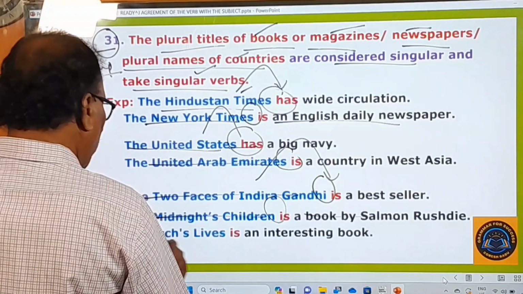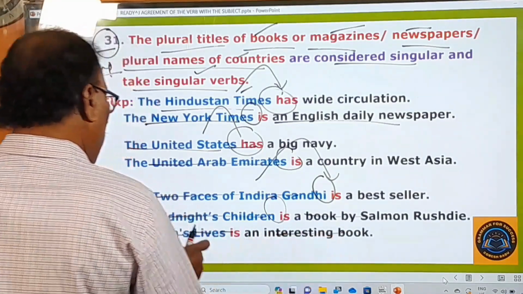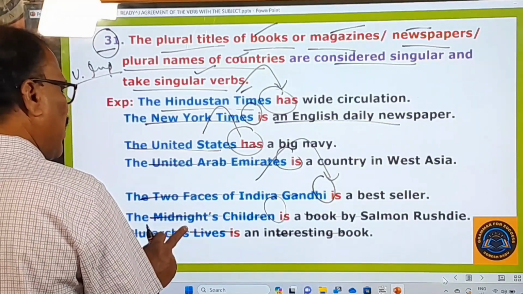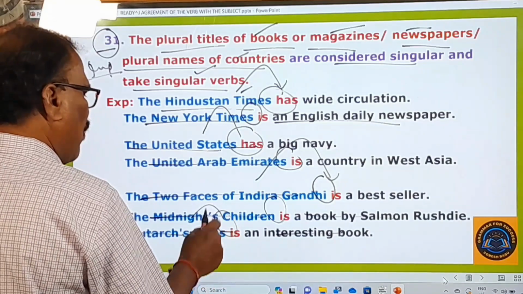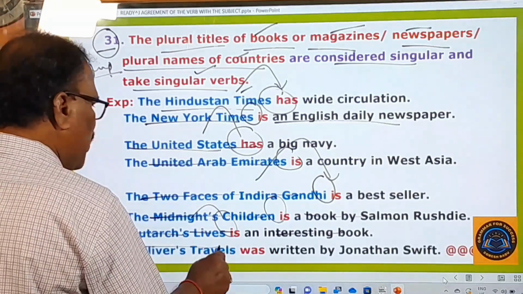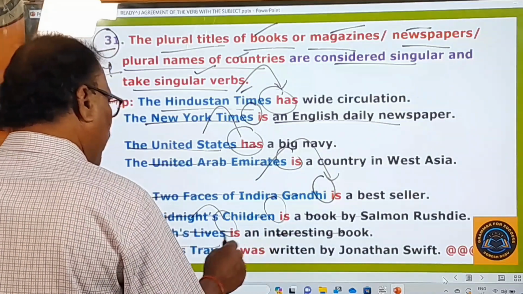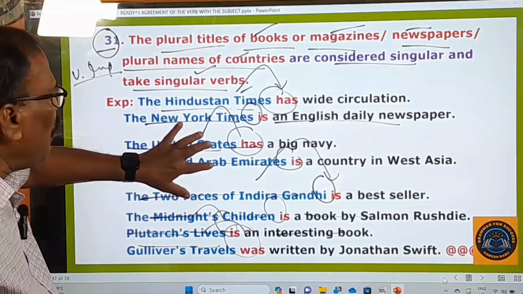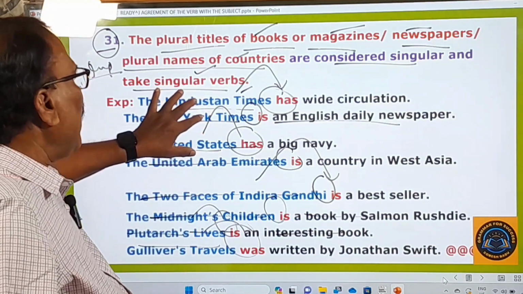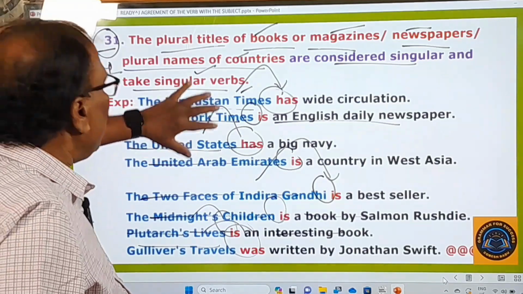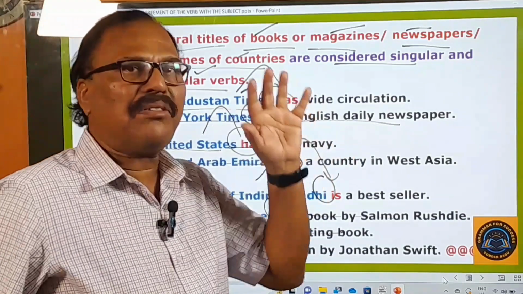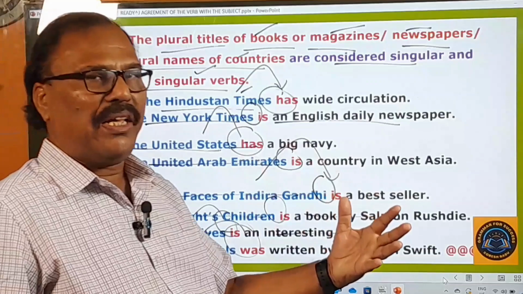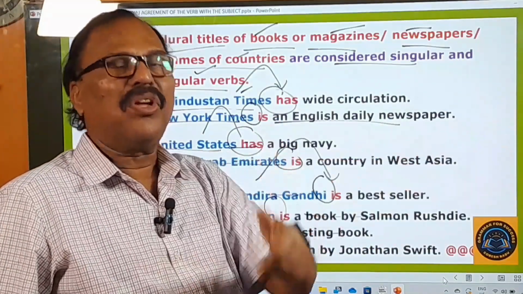Here, Plutarch's Lives is an interesting book. It is the title of a book, though it looks to be a plural one. It is considered a singular one, and therefore we have to use a singular verb after that. The last example here is: Gulliver's Travels was written by Jonathan Swift. So these are the plural names of books, countries, and newspapers. Even though they look to be plural titles, you consider all of them only singular, and therefore you use only a singular verb after them. That is the rule you have learned here.